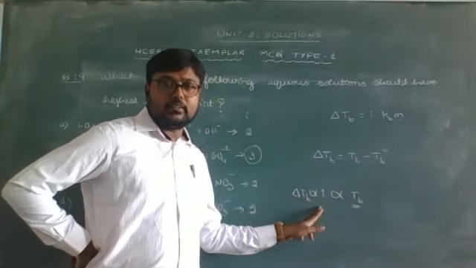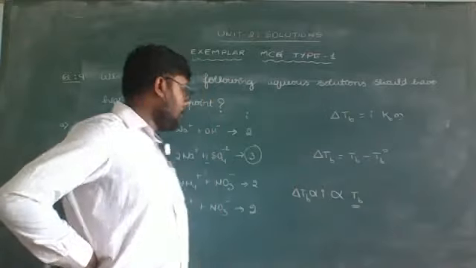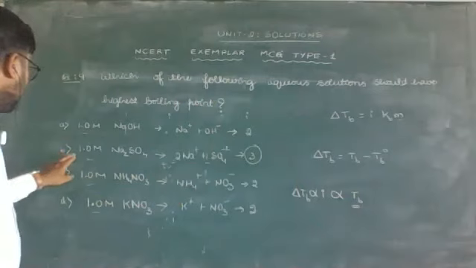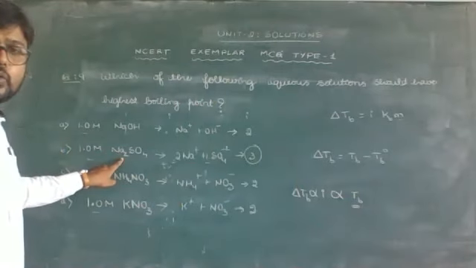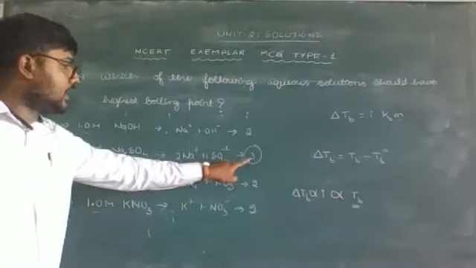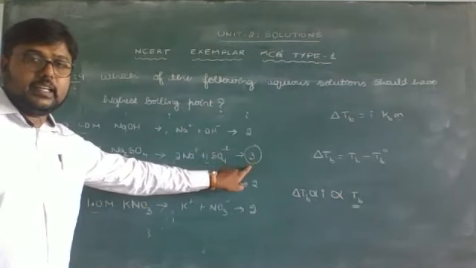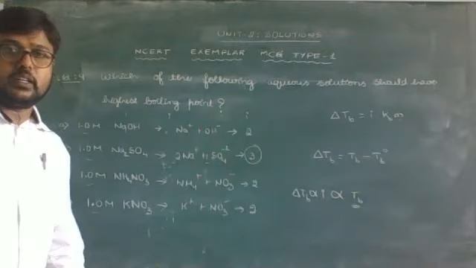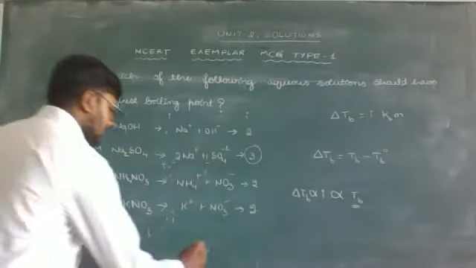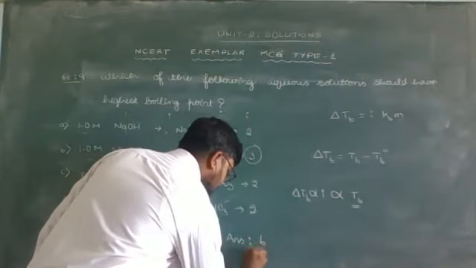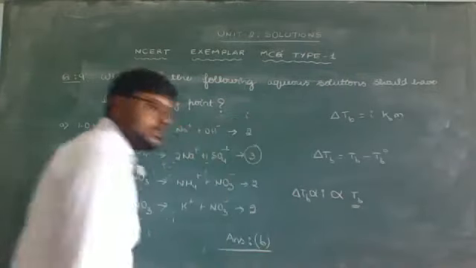The one having the greatest Van 't Hoff factor, i. From the given four options, 1 molar Na2SO4, sodium sulfate, whose Van 't Hoff factor is 3, has the highest value. Hence, it has the greatest boiling point among the four. Hence, the correct option is answer B.